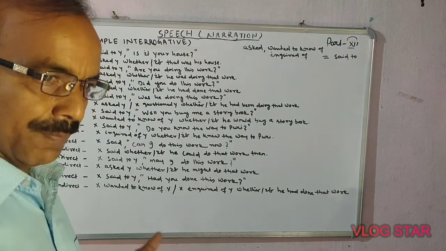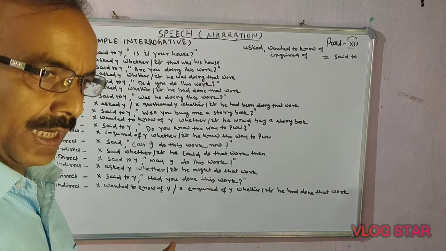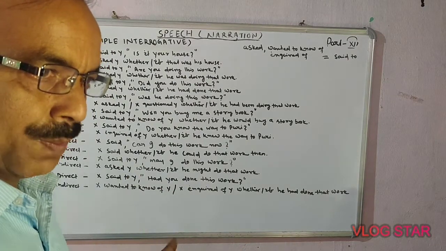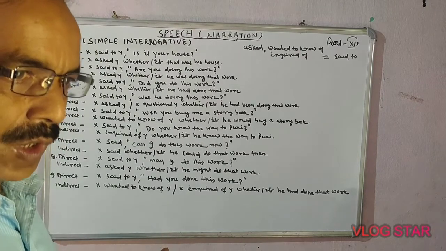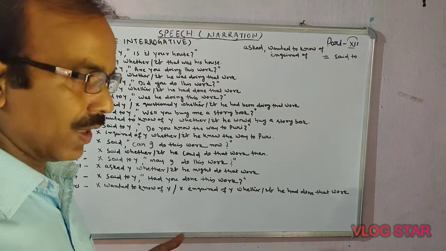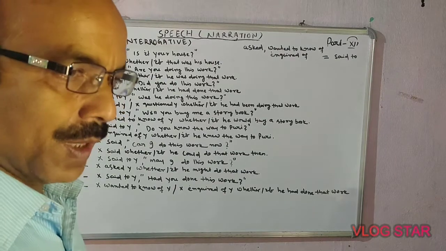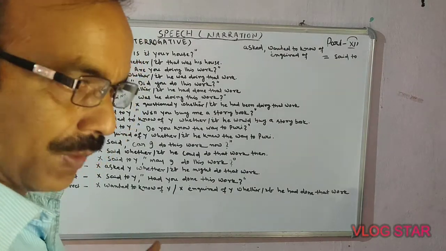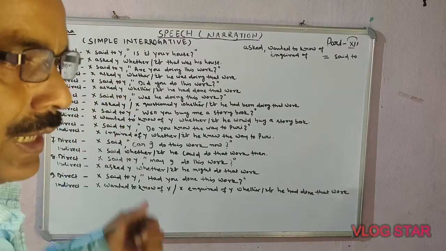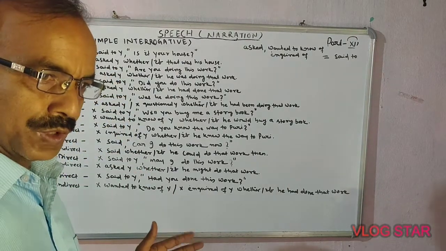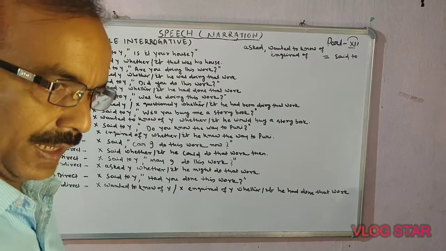By means of a helping verb at the first of the sentence we construct simple interrogative, and tomorrow the complex interrogative will come. How it will be formed, tomorrow we'll discuss. But today our discussion is about simple interrogative. We have to use a helping verb first in the sentence.